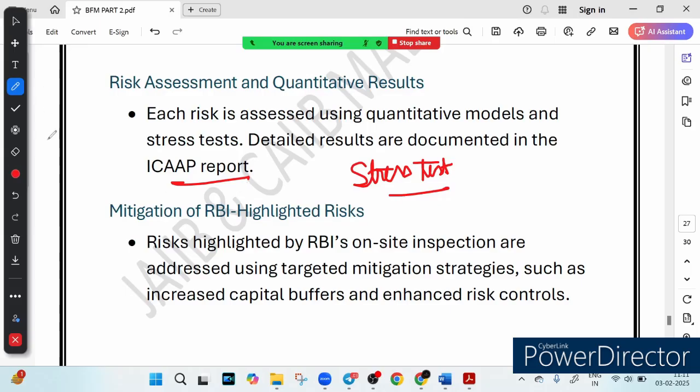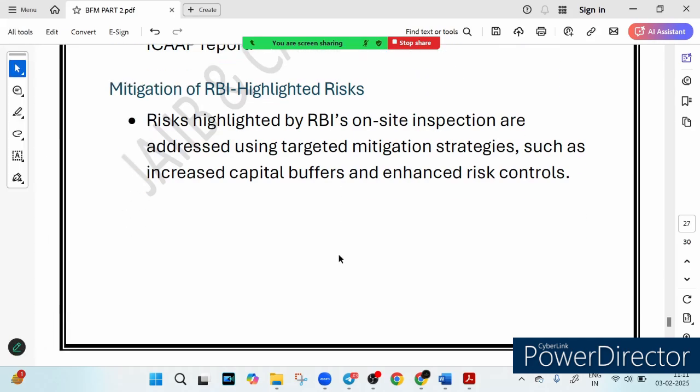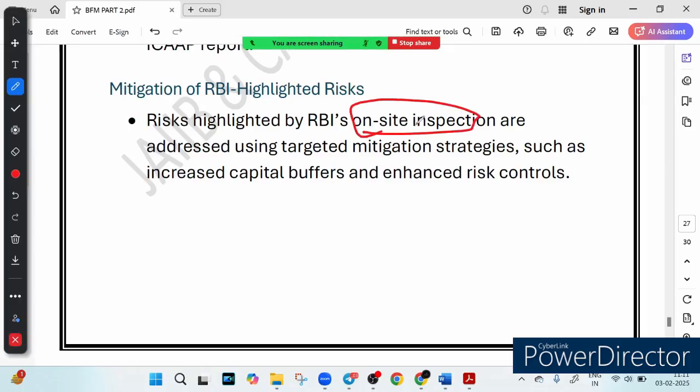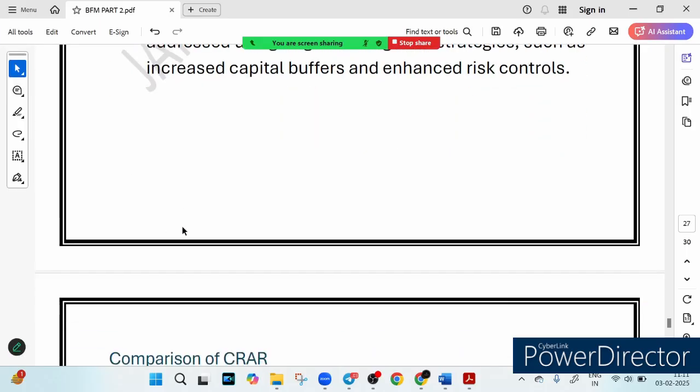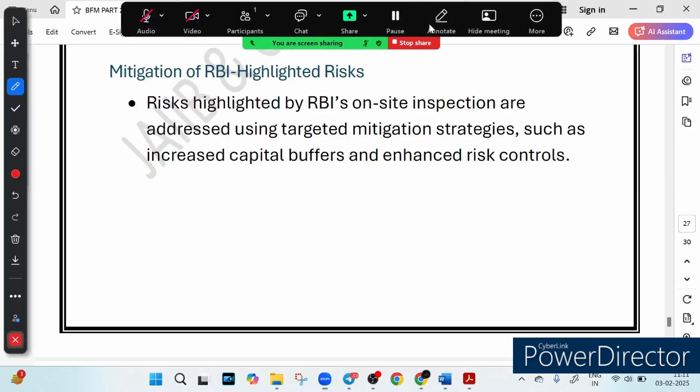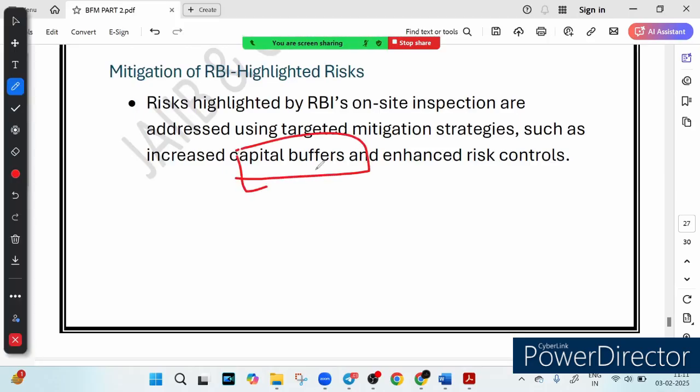Now let's talk about mitigation of RBI highlighted risk, that is, how to fix the risks highlighted by RBI. You know that RBI conducts on-site inspections. You know it very well that on-site inspections are conducted by RBI to check if the bank is managing risk properly. If they find any weakness, the bank must fix it immediately. So how does the bank respond in such a situation? Suppose RBI finds a weakness, obviously the bank should respond. So how does the bank respond? Increasing the capital buffer, you can see it clearly written here. The bank responds by increasing the capital buffer, which means extra funds to absorb unexpected loss, and strengthening risk control, which means a better fraud detection system.